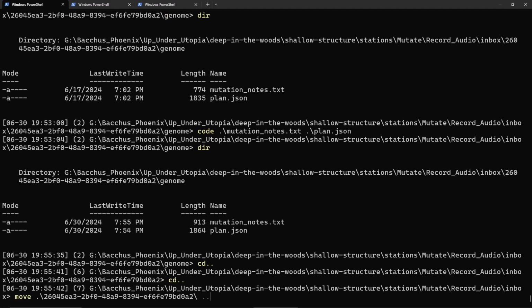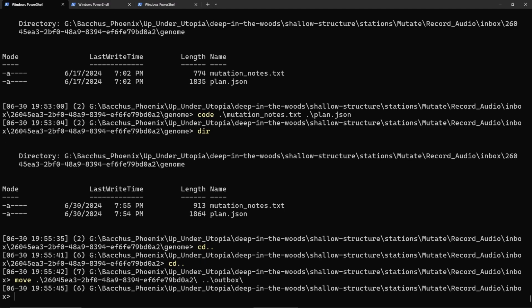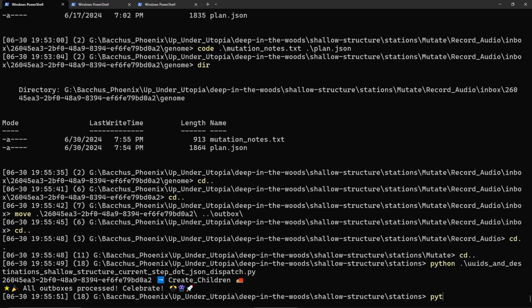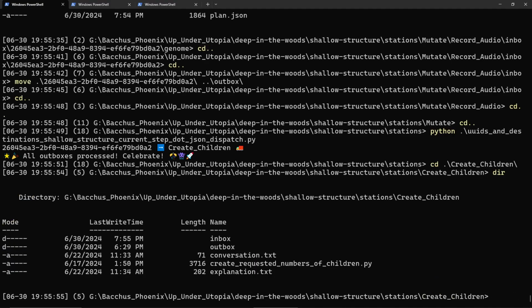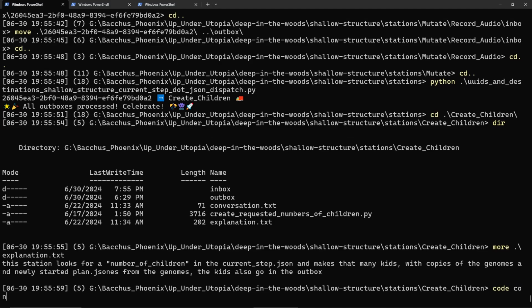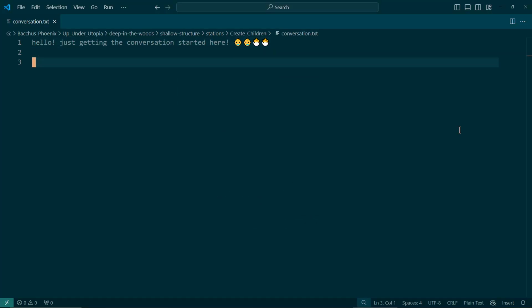And now I'm going to move that to the outbox. That's all these need, an inbox and an outbox. And then there, I did it. With just that. And then the Create Children station has more. This has a script. It has an explanation even. Wow, an explanation. Yay. The explanation is that it looks for the number of children and makes that many children. It has a conversation that we can participate in. Yay.